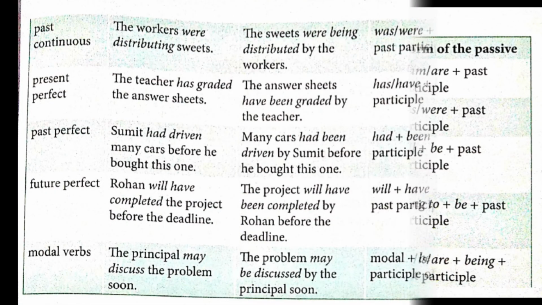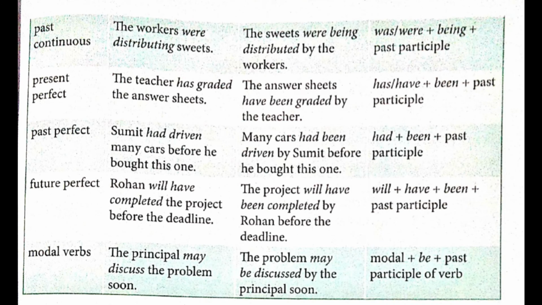Now on page number 151, the first one on the top is past continuous tense. Now in active voice, the workers were distributing sweets. Please underline were distributing. Now in passive voice, the answer will be the sweets were being distributed by the workers. So please underline were being distributed. So the form of the passive verb is was/were plus being plus past participle.